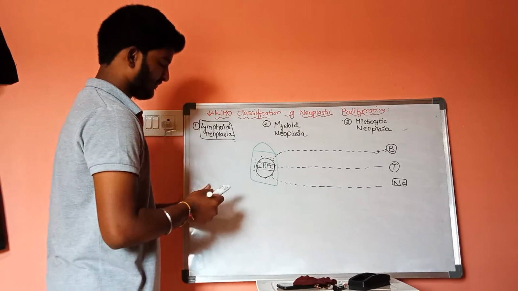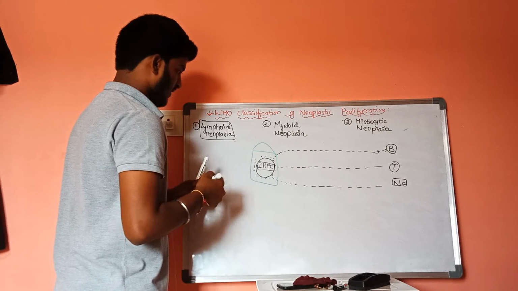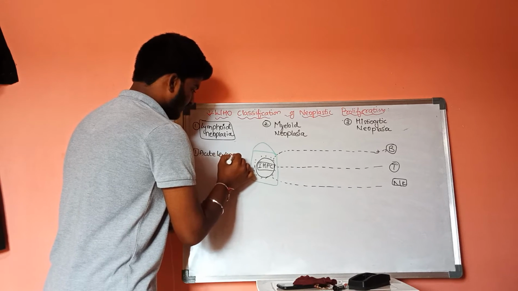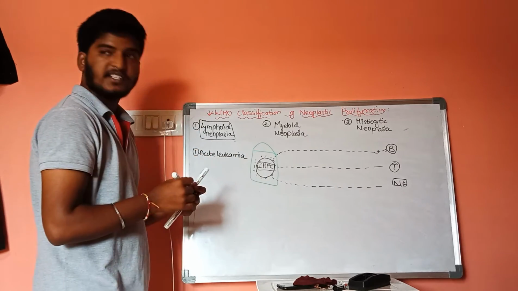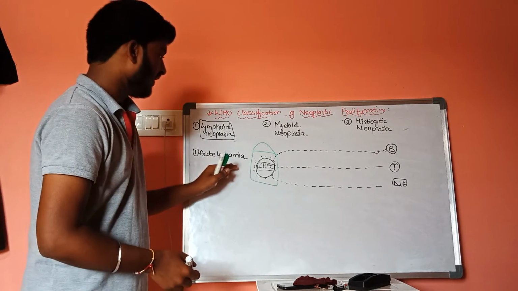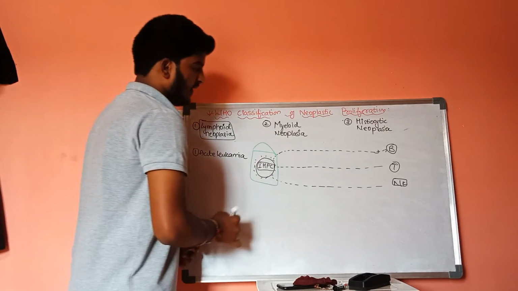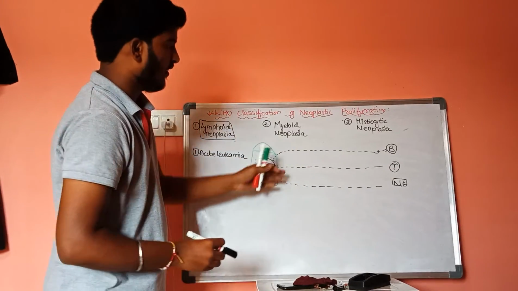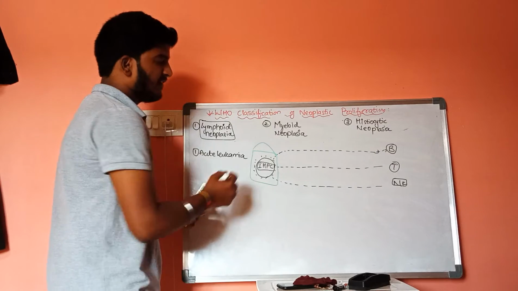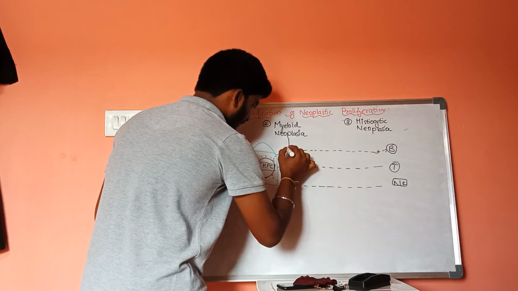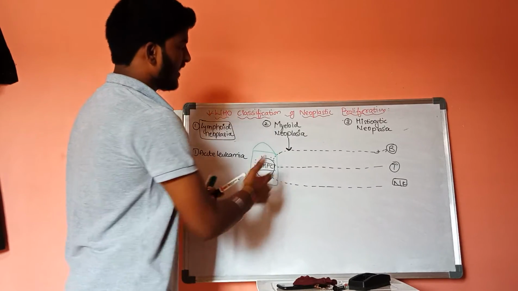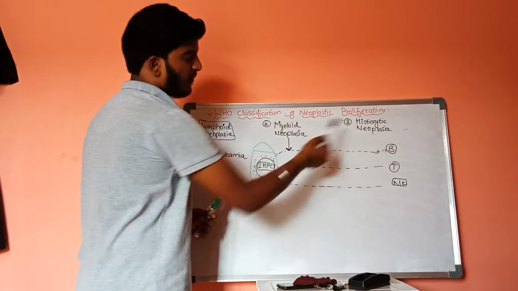What is acute leukemia? First one is acute leukemia. Let us discuss acute leukemia. Now, if there is any breakage in the pathway of production of B lymphocytes, if there is any breakage in this stage, as a result there will be no further processing for formation of B lymphocytes.